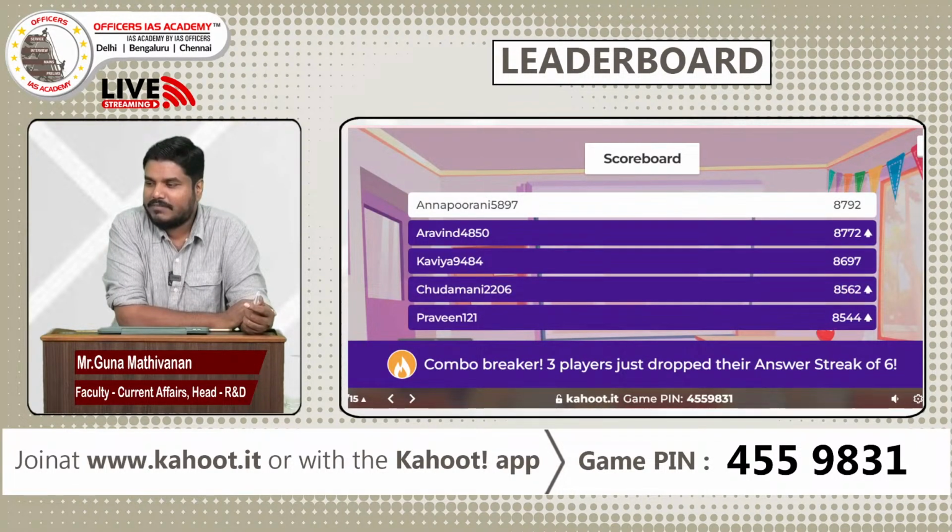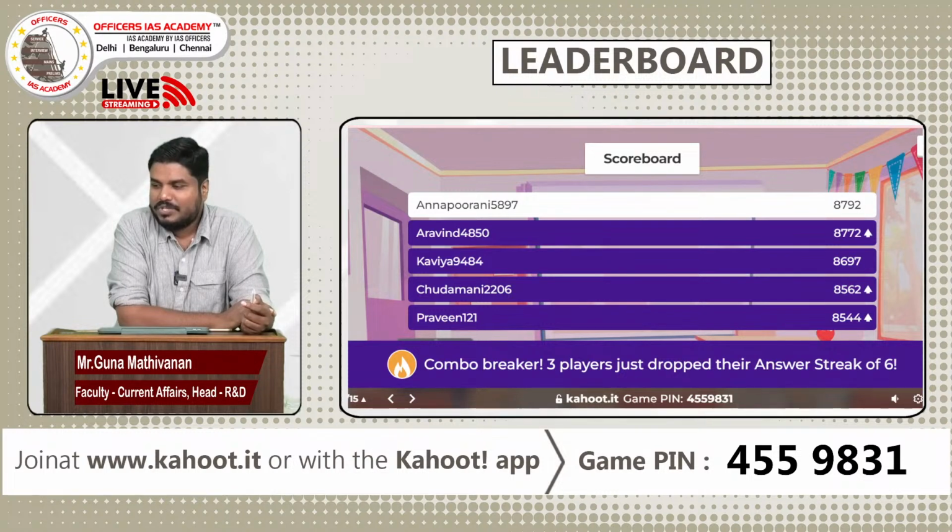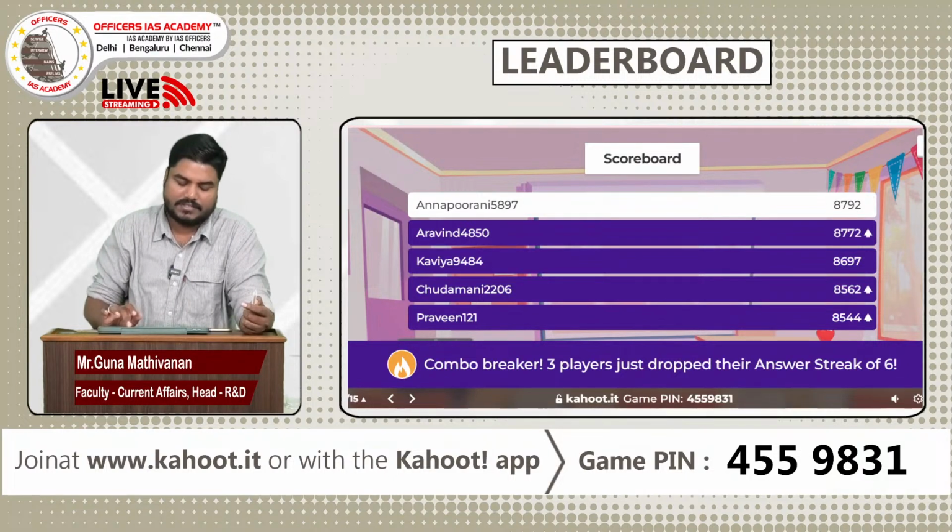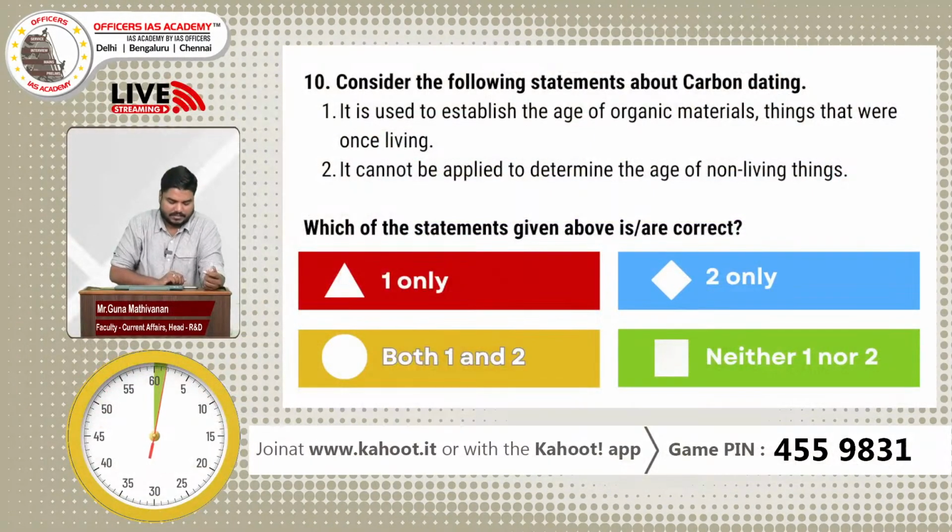So once again, Annapurni 5897, congrats with 8792 points, you are in the top. Followed by Aravind, Kavya, Chudamani 2206, congrats, you have got to 4th position with 8562 points. Then Praveen 121, right? Very good. So congrats for all those who have got it right. Let's move on to the 10th question. Question number 10.